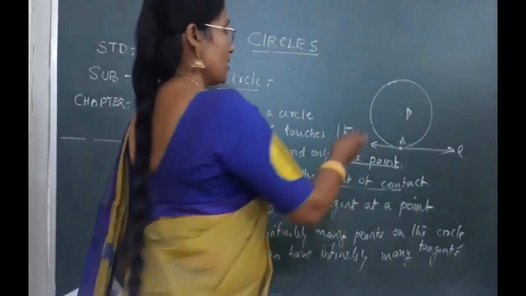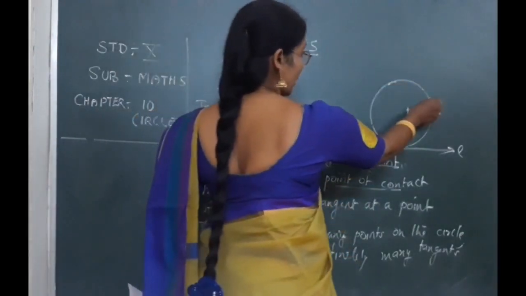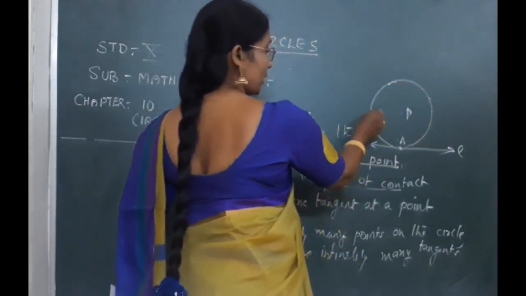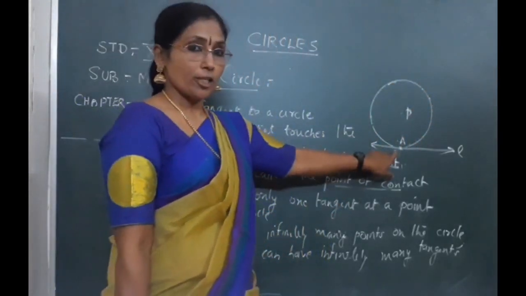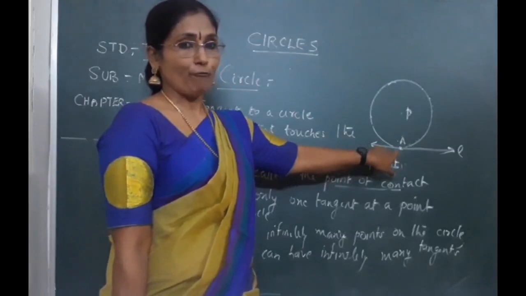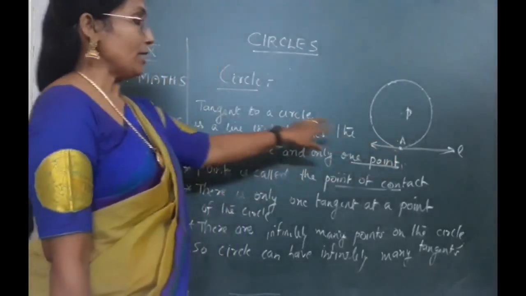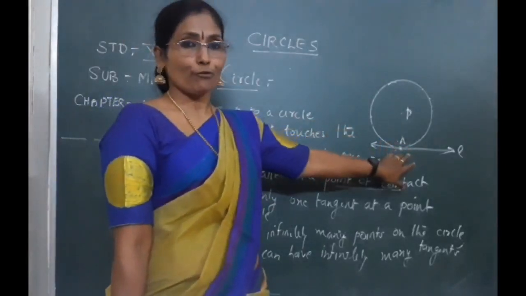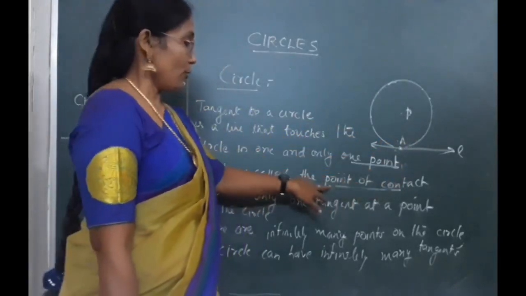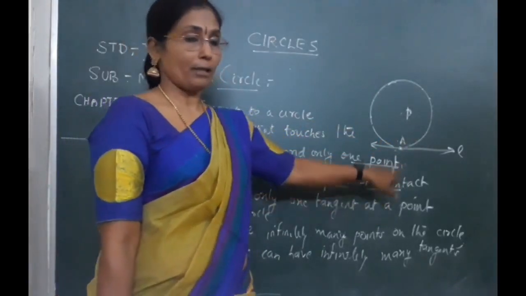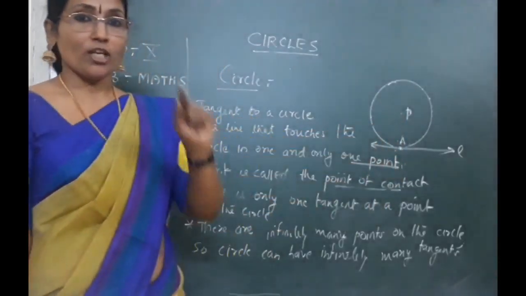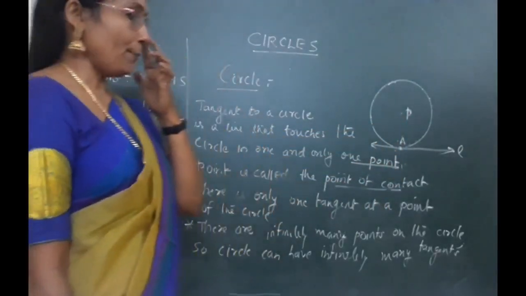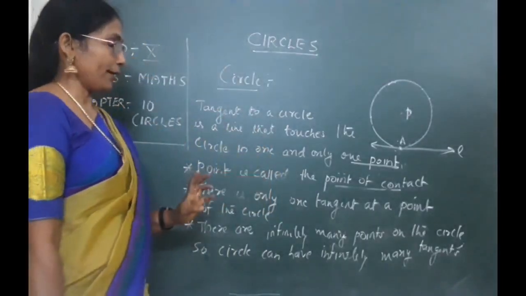Now you know that there are so many points on the circle. Is it right? So many points are there on the circle. And where it is touching, the tangent is touching at one and only one point. This point is called the point of contact. Okay. What is the name of that one? Point of contact. That means this circle is touched by this tangent at a single point. Therefore, that point is called the point of contact.